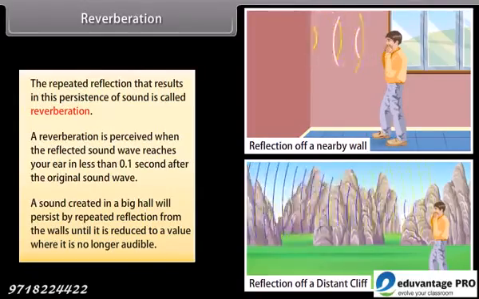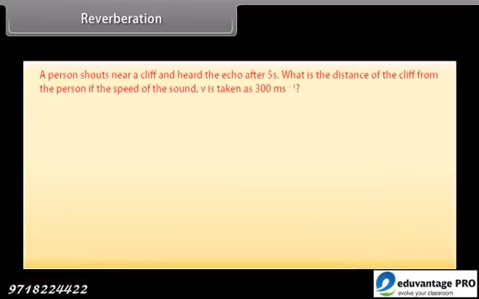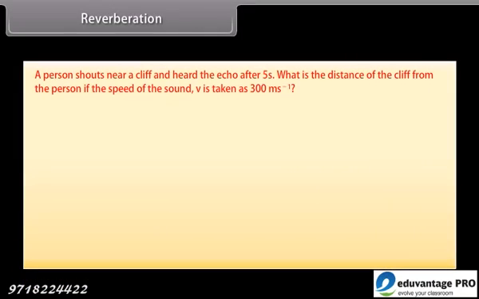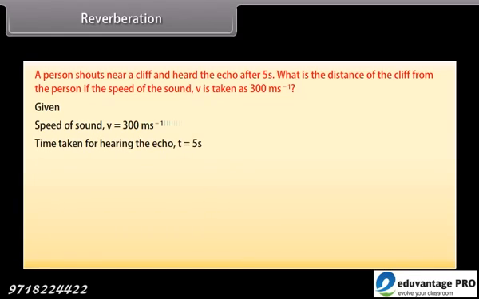Let's now solve a problem. A person shouts near a cliff and hears the echo after 5 seconds. What is the distance of the cliff from the person, if the speed of the sound, v, is taken as 300 meters second raised to the power minus 1? Given that the speed of sound v is 300 meter second raised to the power minus 1. Time taken for hearing the echo, t, is 5 seconds.